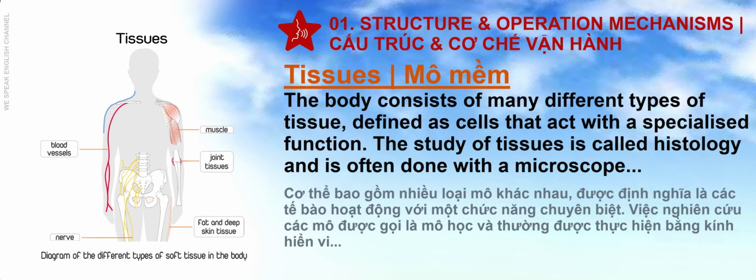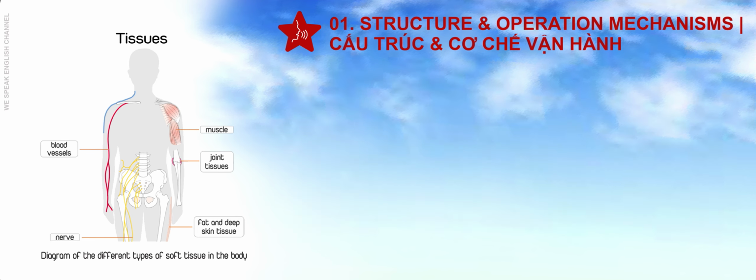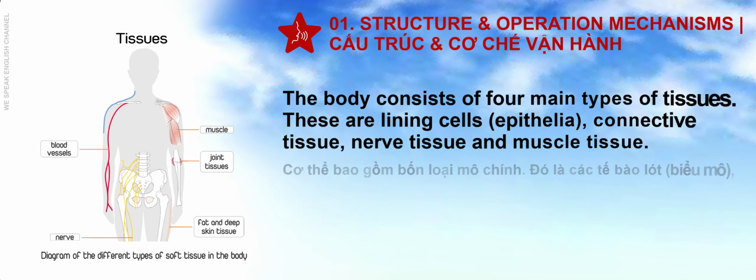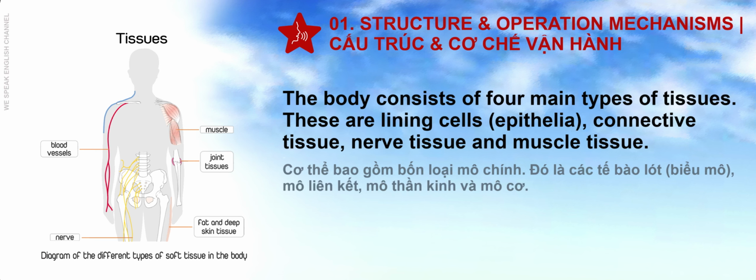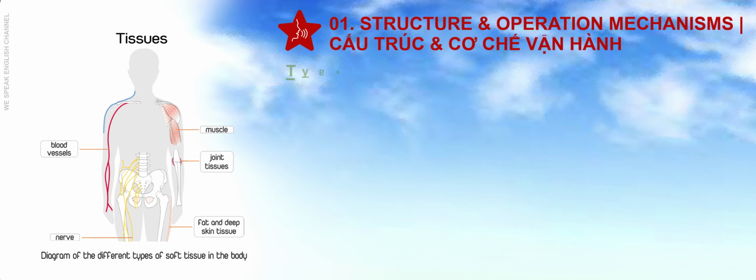Tissues. The body consists of many different types of tissue, defined as cells that act with a specialized function. The study of tissues is called histology and is often done with a microscope. The body consists of 4 main types of tissues. These are lining cells, epithelia, connective tissue, nerve tissue and muscle tissue.